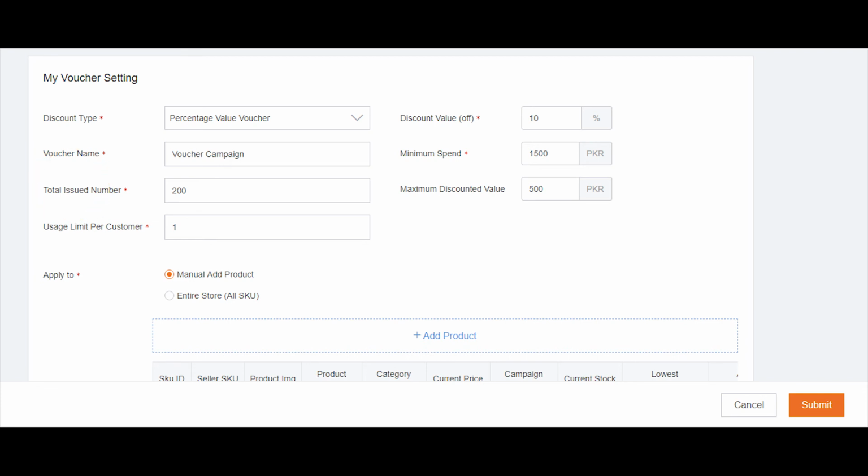Total issued number. Total number of vouchers to be issued. Usage limit per customer. Number of vouchers which can be used per customer. You also have to select whether the voucher will apply to your store or specific products. If you choose to have your voucher on specific products only, select the option and then click on Add Products.